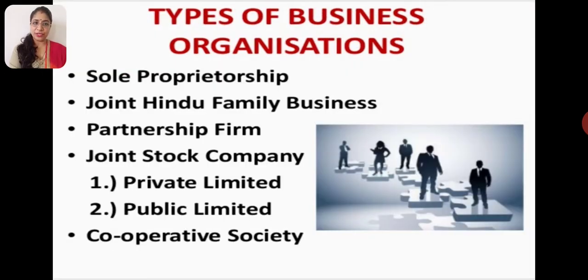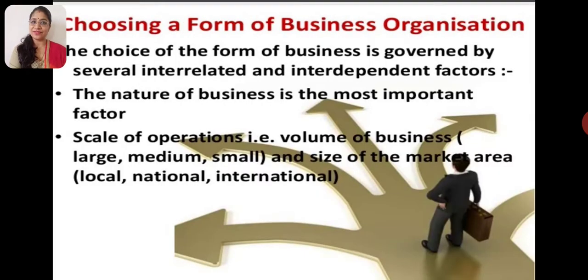Now on the screen you can see there are different types of business organization. Number one, sole proprietorship, joint Hindu family business, partnership, joint stock company and cooperative society. Let us start one by one. So today we will move towards the sole trading concern. But before going ahead, let us see how we choose among these five which one is the best one for us.